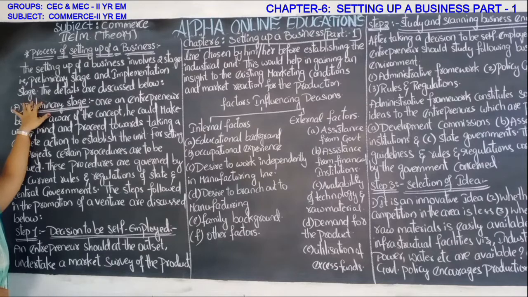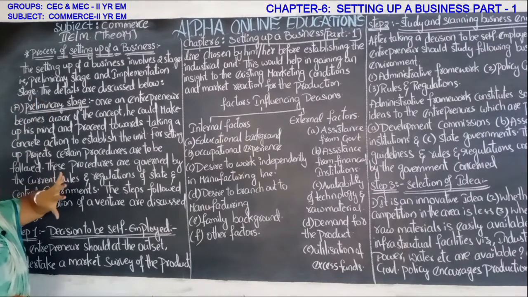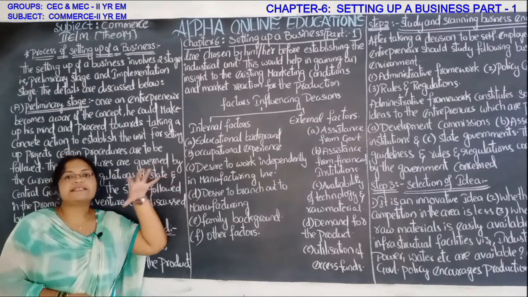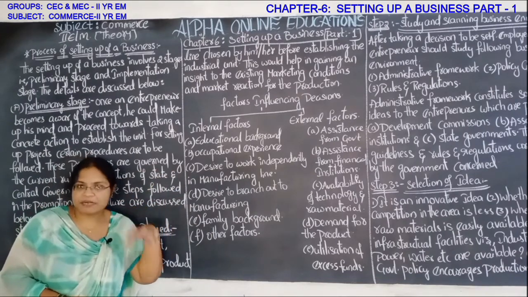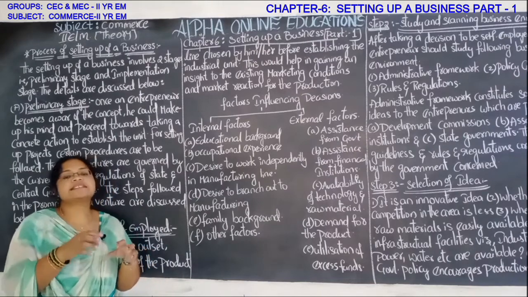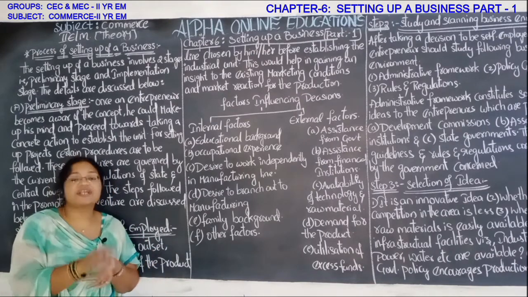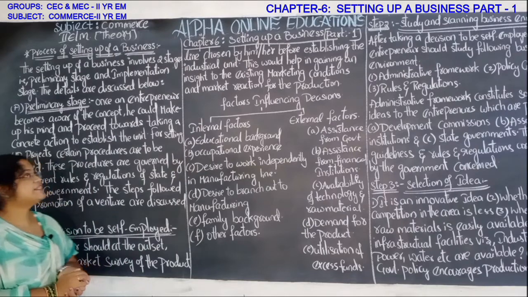The first stage is the preliminary stage, which means it's the starting stage. The next one is the implementation stage. Now it is the time to implement those things into action. Whatever decisions are taken in the preliminary stage have to be implemented into action in the implementation stage.